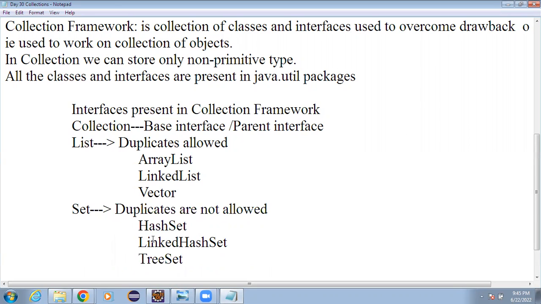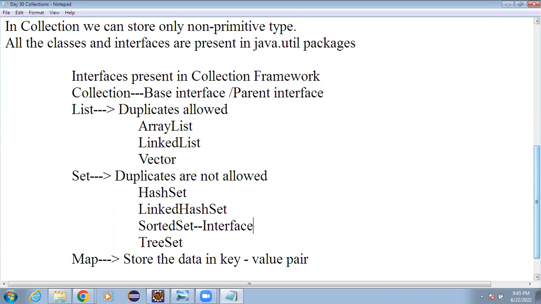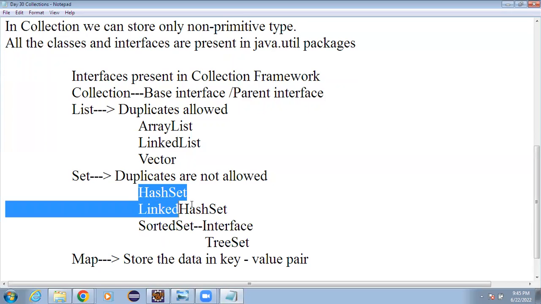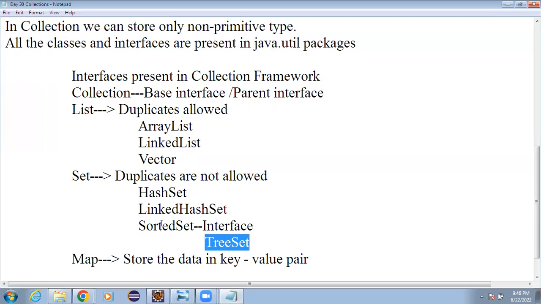Okay, so there is another interface actually, the sorted set. This sorted set is an interface only, and that interface is implemented by the tree set. The hash set and linked hash set are classes, and the tree set is also a class. Sorted set is the child of the set, so the methods of the set will be available to the sorted set.